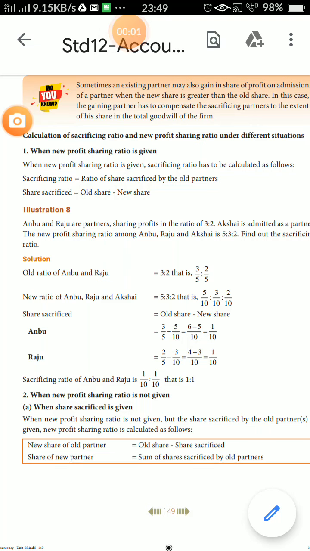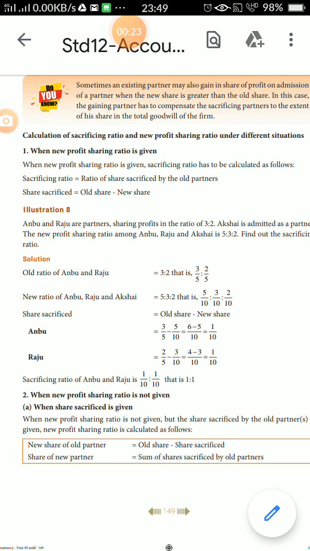Good afternoon, students. Last class we all studied admission of partner. A new partner admission. Listen, students, this is the fifth lesson, new admission of partner.